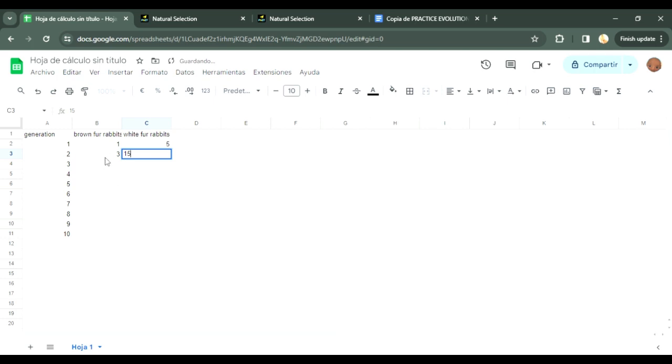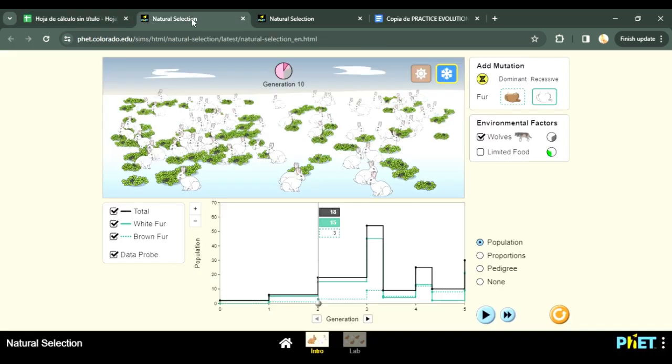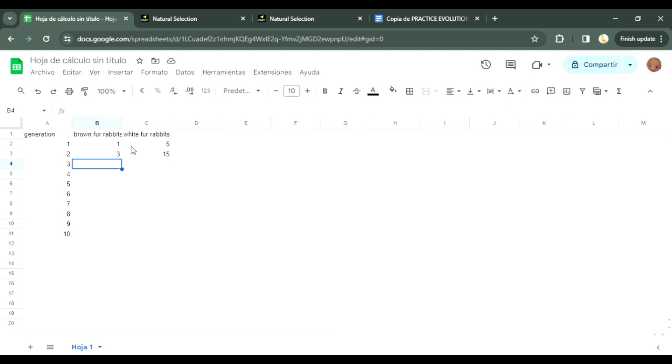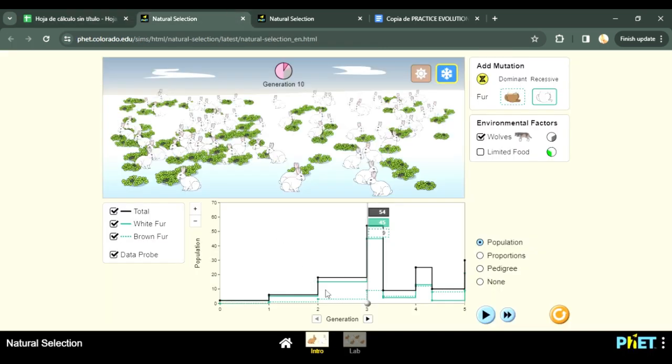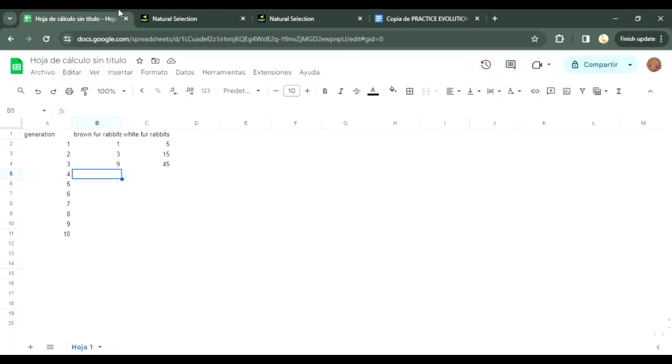In what ways do the environmental factors and weather affect population numbers in both white fur and brown fur bunnies? The results showed that the environmental factors, in this case the wolves, were more likely to hunt the white-furred rabbits in the sunny climate as they weren't able to pass unnoticed, until the climate changed to snow, where their fur was able to mix with the snow and make the brown-fur rabbits more noticeable to wolves.